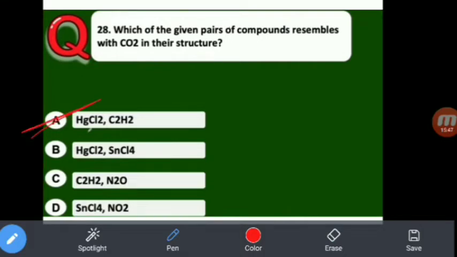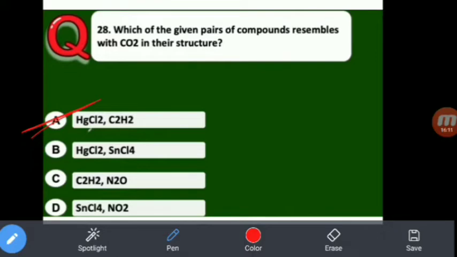Why? Because HgCl2 is sp hybridized. C2H2 is nothing but acetylene, H–C triple bond C–H. So the triple bond counts as one bond and each single bond as one, total number of bonds is 2, sp hybridization. So in acetylene, the central carbon atoms undergo sp hybridization, linear geometry.